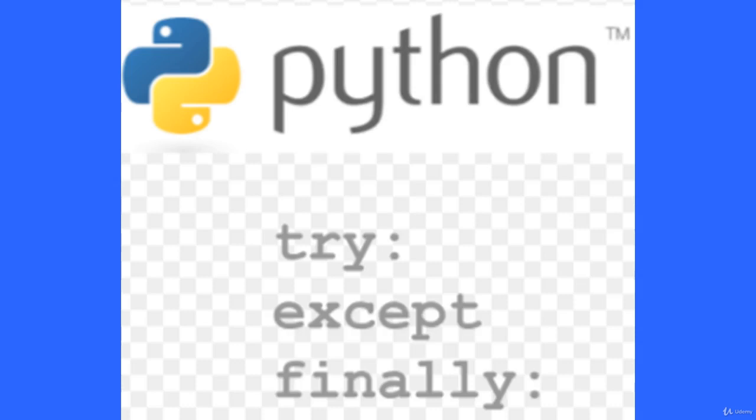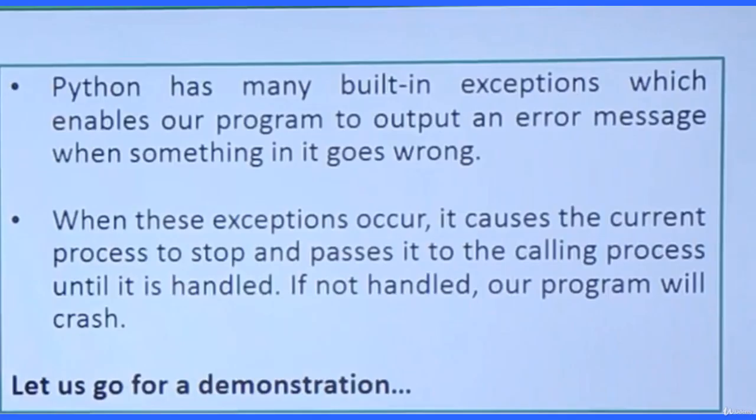Python exception handling: try, except and finally. Python has many built-in exceptions which enable our program to output an error message when something is going wrong. There are different mechanisms with the help of which such error messages can be generated whenever there is some error in the system. When these exceptions occur, the current process stops and passes the exception to the calling process until it is handled. If not handled, our program will crash.